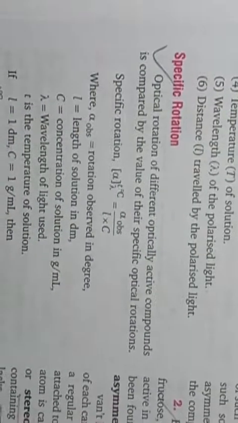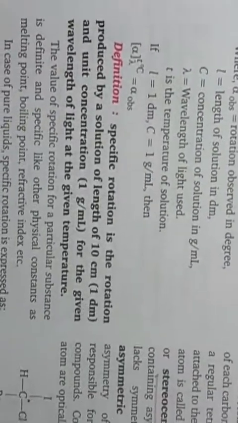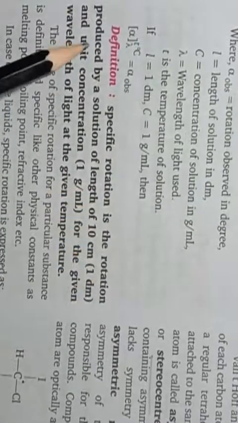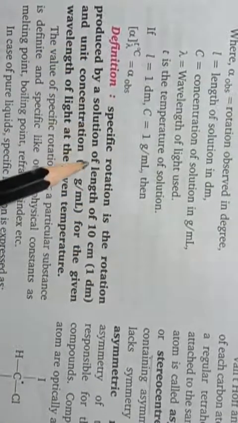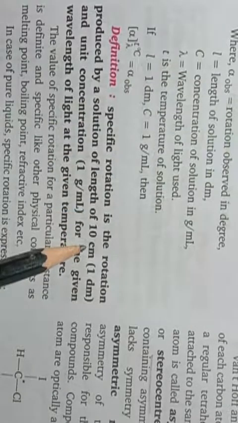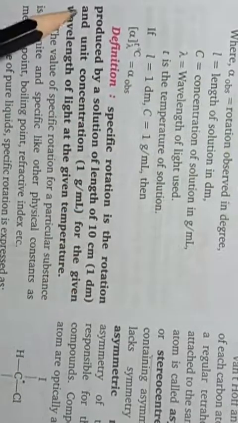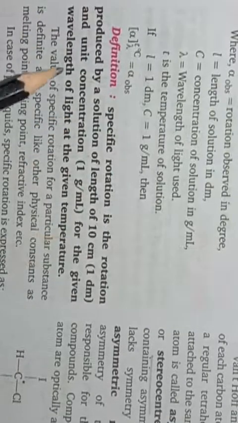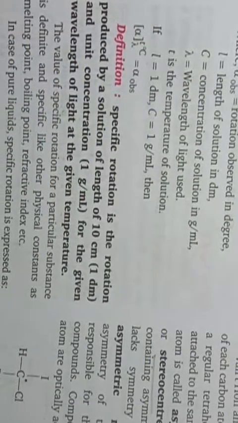The next is specific rotation. Only the definition is there. Specific rotation is the rotation produced by a solution of length 10 centimeter or 1 decimeter and unit concentration for the given wavelength of light at the given temperature. This is the definition of specific rotation.